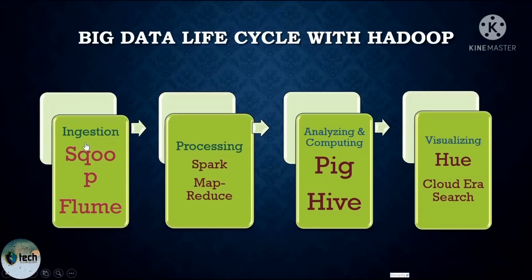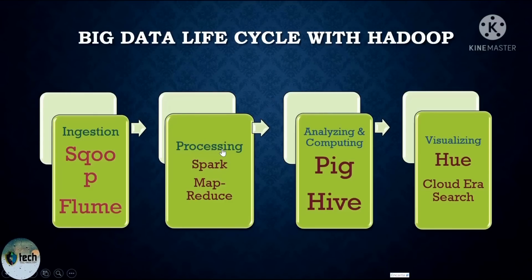ingested from relational database management system and event data to Hadoop distributed file system. For this purpose, there are two tools. Those are Scoop and Flume that are used to ingest data into Hadoop distributed file system. Scoop means tool that used to ingest data from relational database management system to Hadoop distributed file system, whereas Flume is used to ingest data from event data to Hadoop distributed file system.